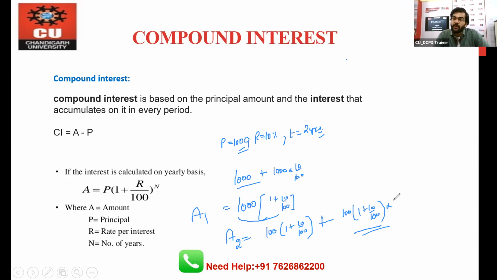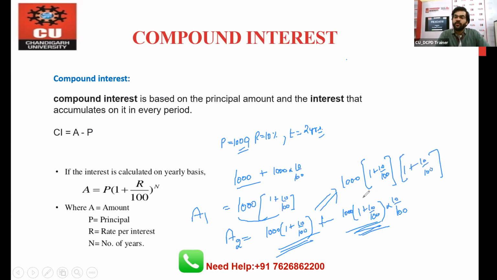And how much interest? 10%, and 10% will become what? 10 by 100. So if you take the common factor from here, the value will become what? We have assumed 1000 as the principal, so you can write 1000 here. So 1000 times 1 plus 10 by 100 is the common value, right? Now if this is common, the remaining value will be 1 plus 10 by 100, right? So if you generalize this result, the formula will become 100 times 1 plus r by 100 to the power n, right? So simultaneously you have to multiply with 1 plus r by 100, 1 plus r by 100. That's why if you generalize this, this is the formula, right?